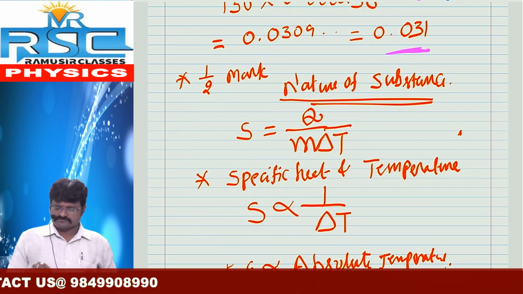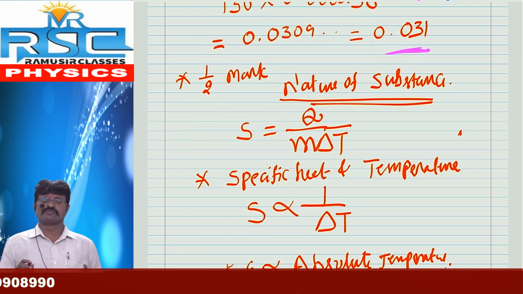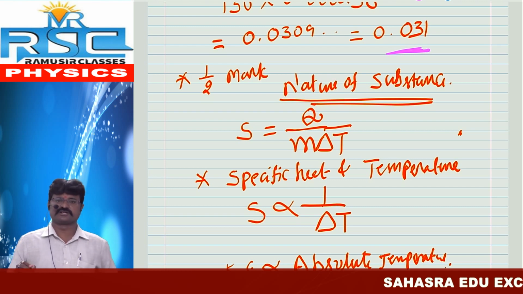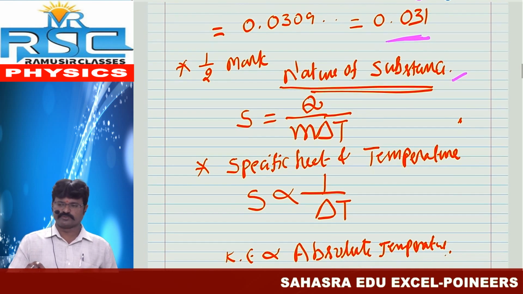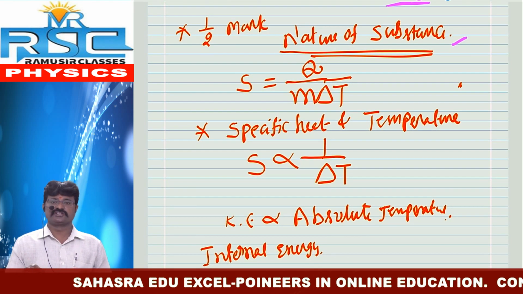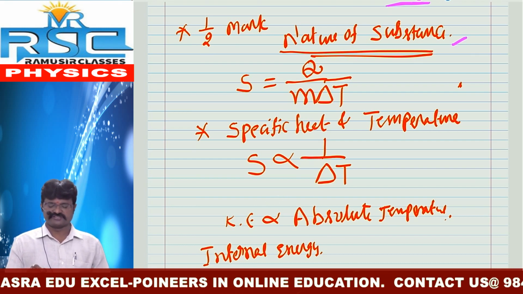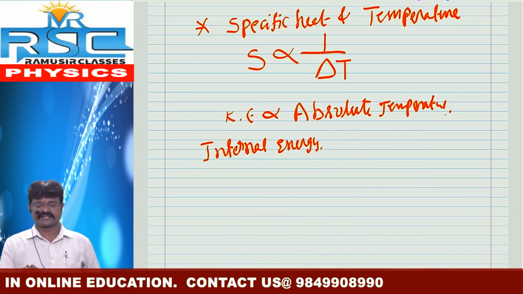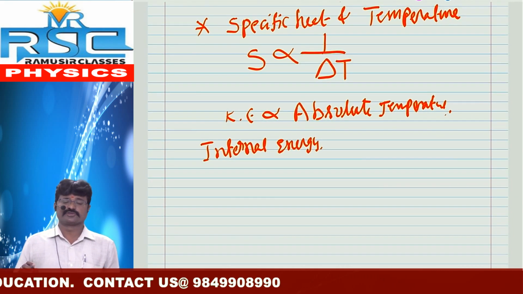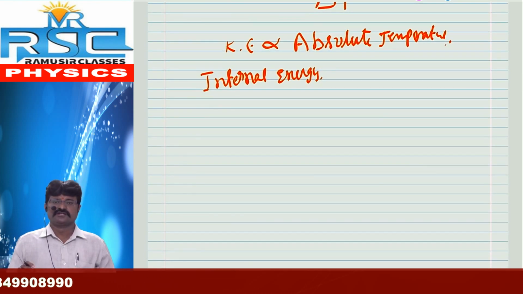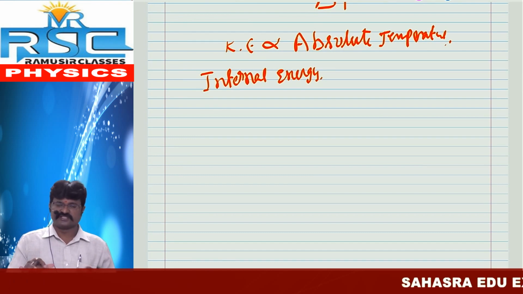Here we can expect one more half-mark question: what is the factor affecting specific heat? It is the nature of the substance. S equals Q by M delta T. What is the relation between specific heat and temperature? The relation is inversely proportional. Specific heat is inversely proportional to temperature, and we already told that kinetic energy is directly proportional to absolute temperature. There is also one most important question which we already discussed: why does specific heat differ for different substances?